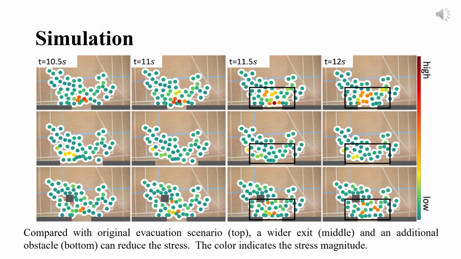Our method can also serve as a simulator for crowd analysis, which is not feasible with purely data-driven baselines. This figure presents simulation examples where color represents stress magnitude. Compared to the original evacuation scenario, top, both a wider exit, middle, and an added obstacle, bottom, help reduce the stress.